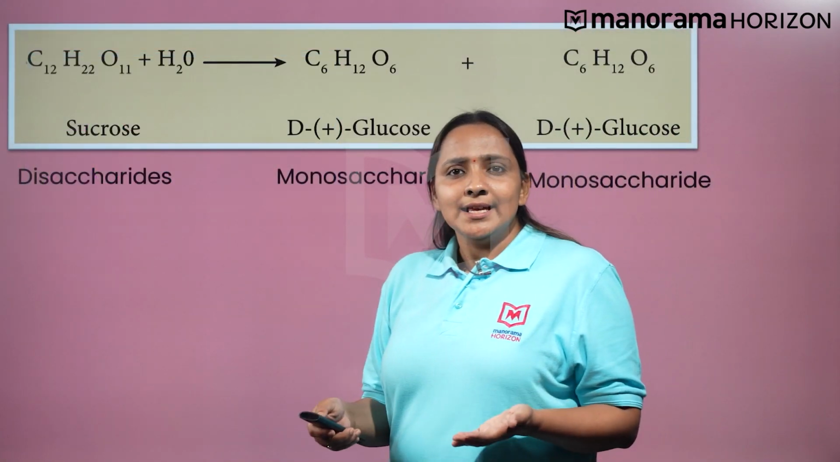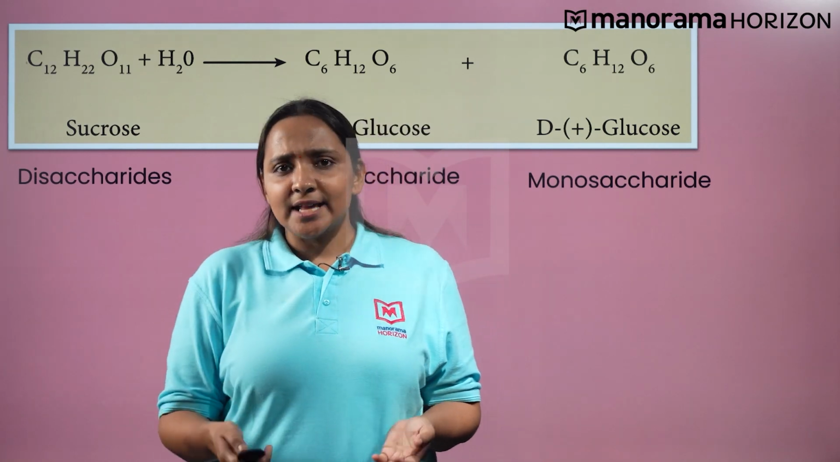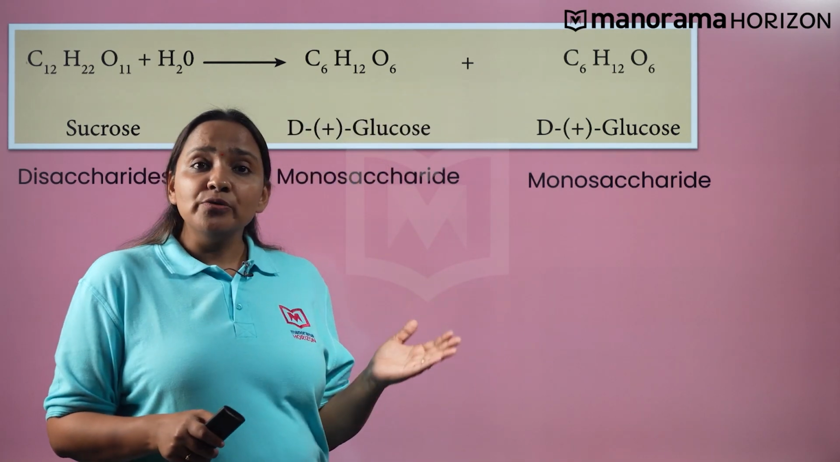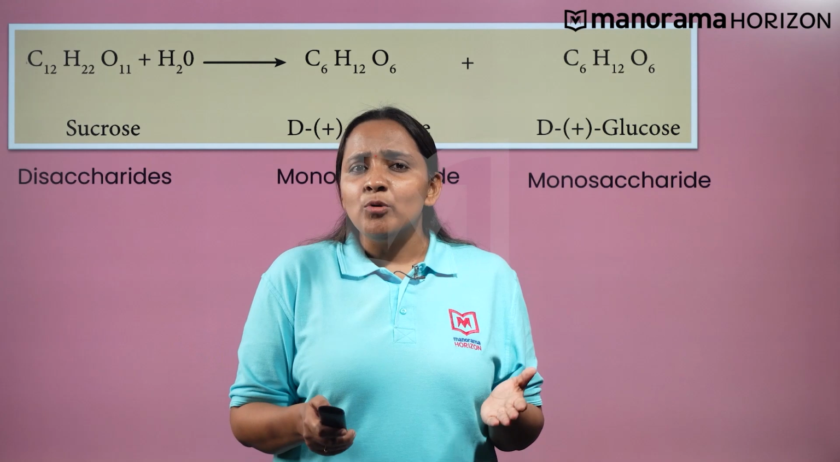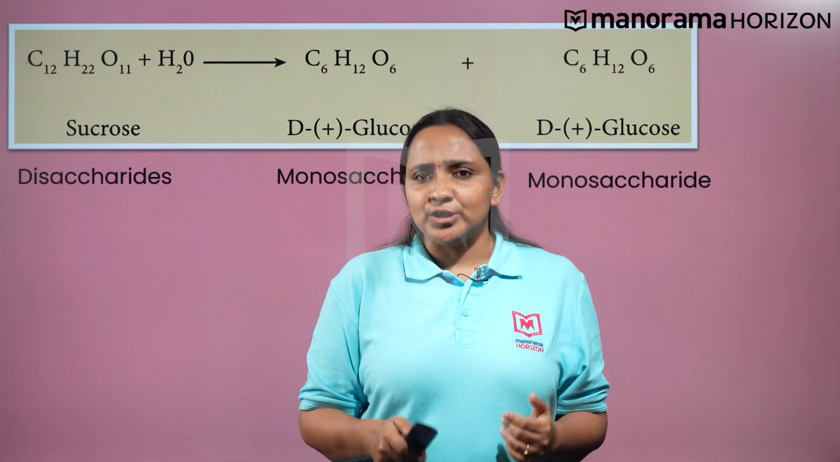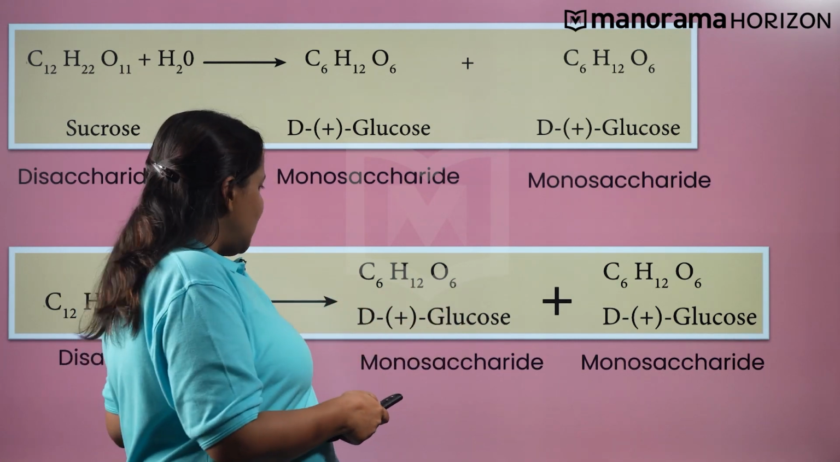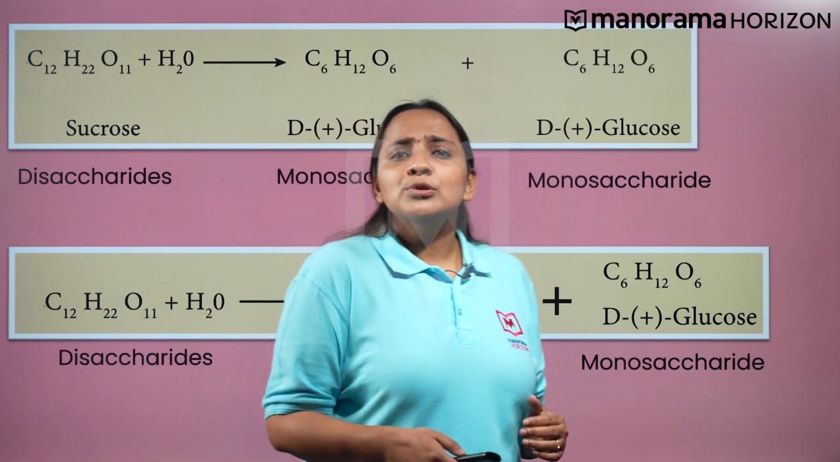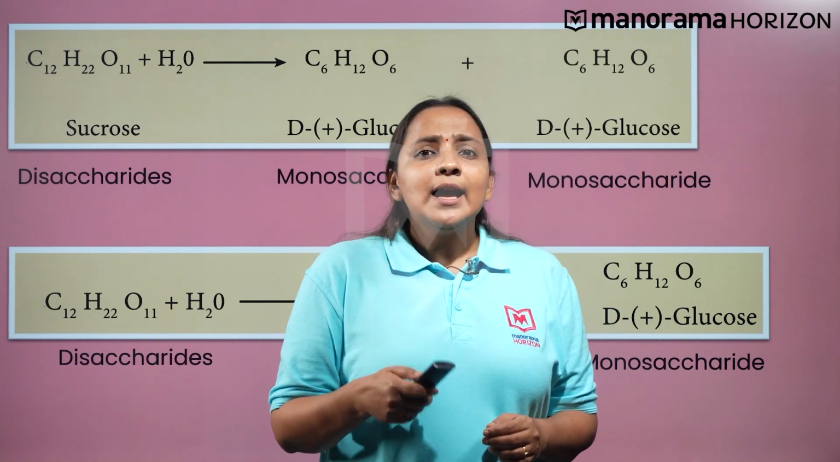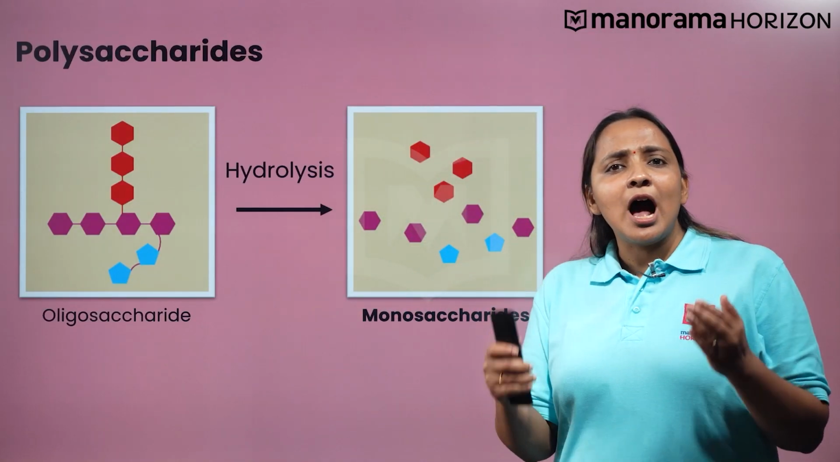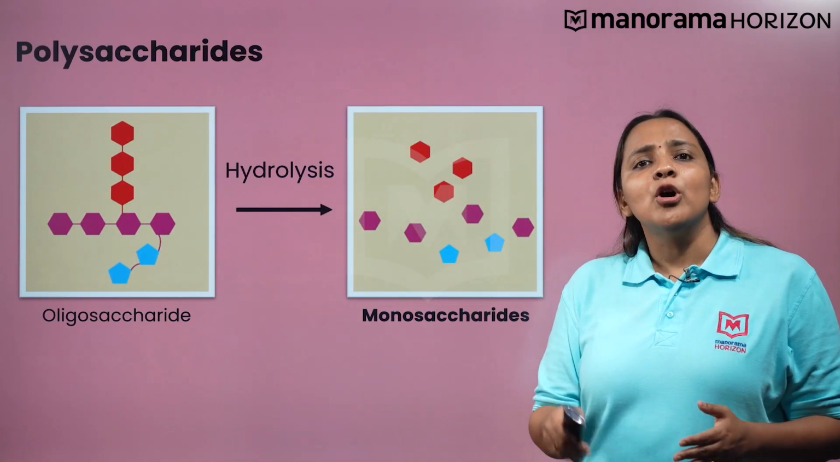Now, let us see the hydrolysis of a disaccharide. The hydrolysis of sucrose gives an equimolar mixture of glucose and fructose. On the other hand, the hydrolysis of maltose gives 2 molecules of glucose. Next, let us find out how polysaccharides behave on hydrolysis.